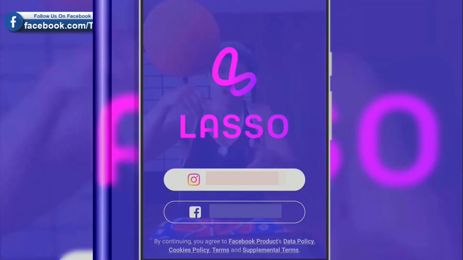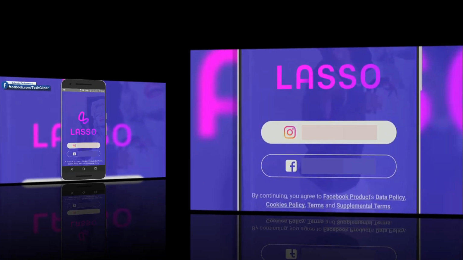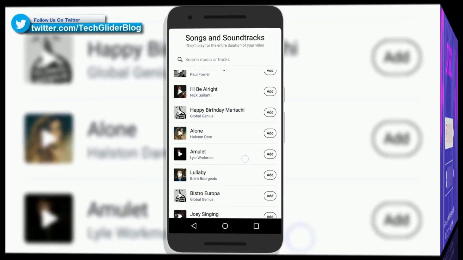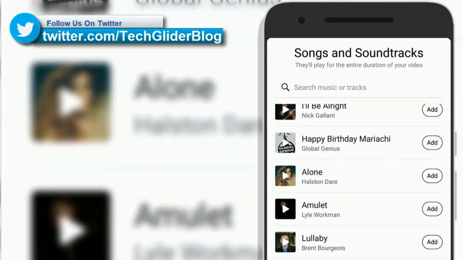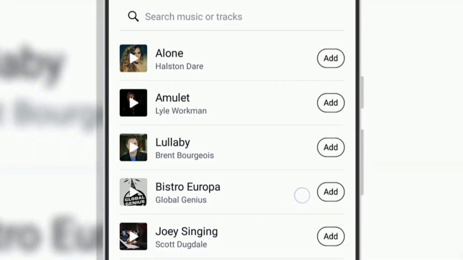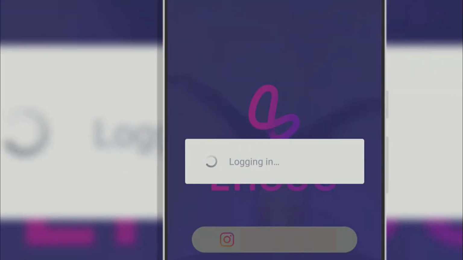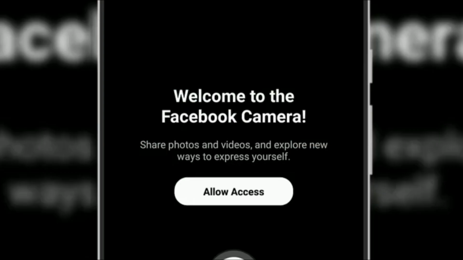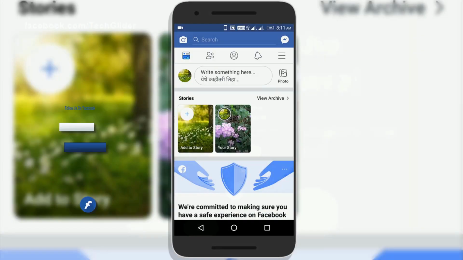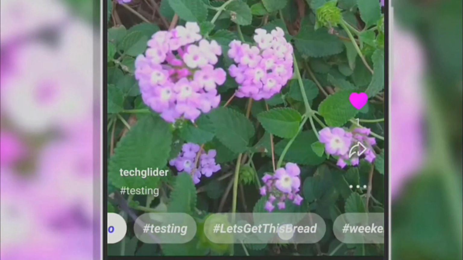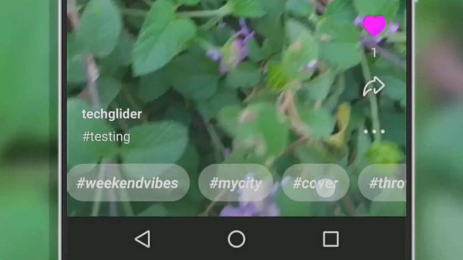On Lasso, users can record themselves dancing and lip syncing to music. The app has a massive music library. Users can sign in to Lasso through Instagram or create an account using Facebook. They can share their videos directly from the app to their Facebook stories. You can follow creators, search hashtags, discover popular viral video trends, and many more.